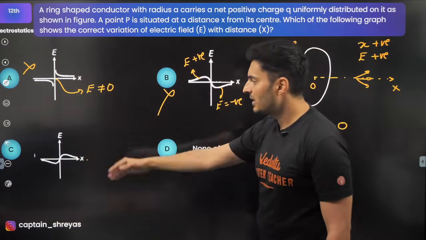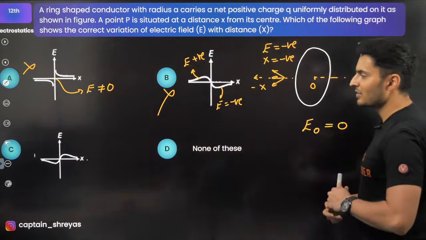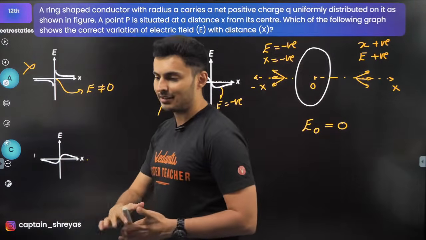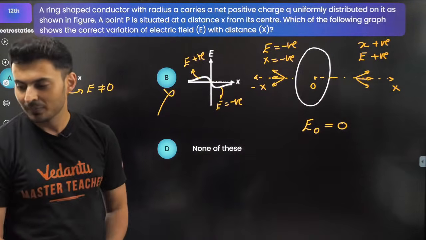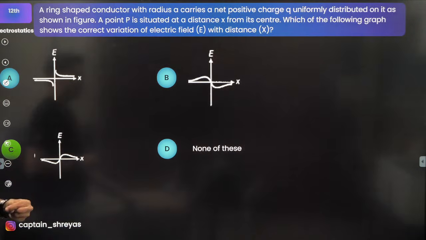When X is positive, E is positive. When X is negative, E is also negative. It passes through the origin. All the characteristics are obtained. Awesome. I hope this is clear. Option C is the correct answer.